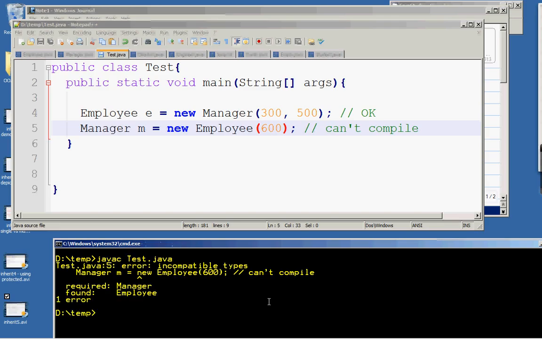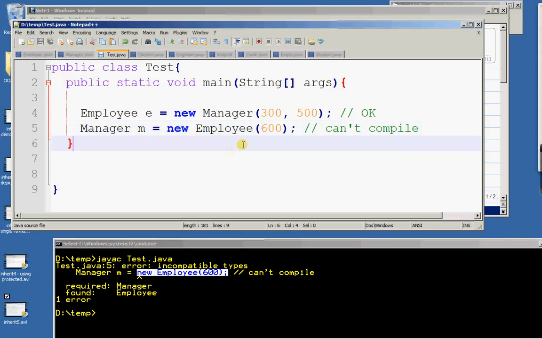Compile. See, look at the error. On line 5, it says incompatible types. Because you're trying to stuff the address of an Employee object into the variable M, which is designed to store the address of a Manager object only, and an Employee object is not a Manager object. Alright, so you get the compilation error, incompatible types.